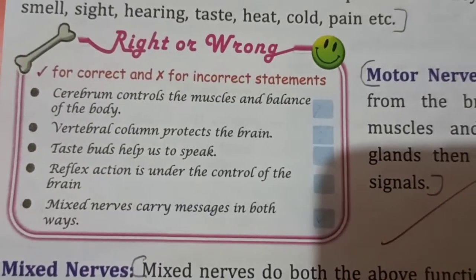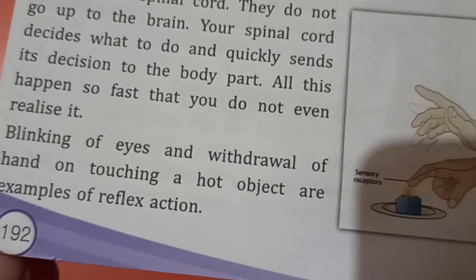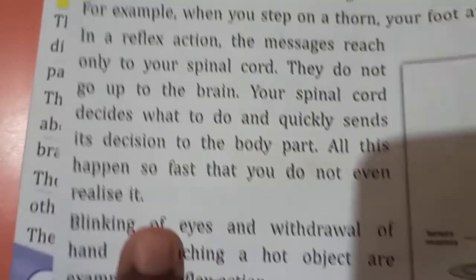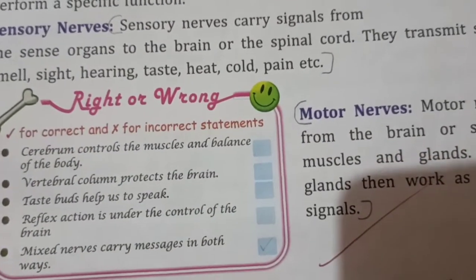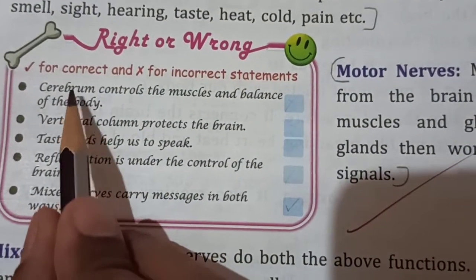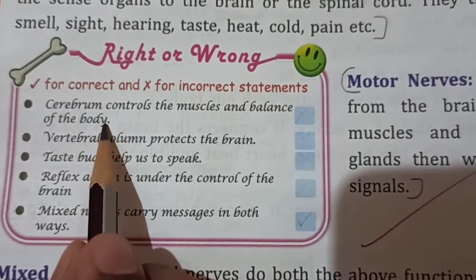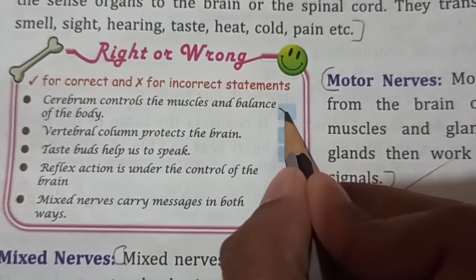Now children, open your textbook. Open page number 192. Okay. And here we have again the right or wrong column. The first one says cerebrum controls the muscles and balance of the body. Wrong.